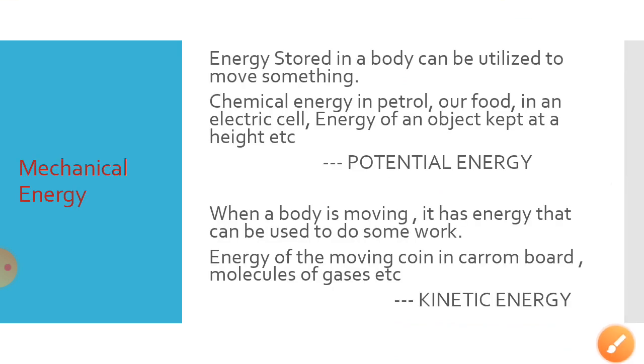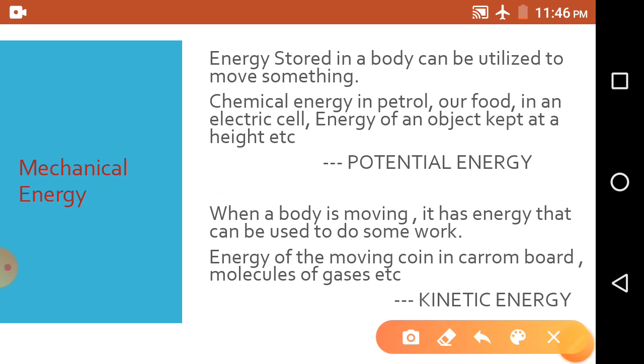Now on this page, see the mechanical energy. So what is mechanical energy? We have two types of mechanical energy, potential and kinetic energy. Now see the first line, the energy stored in a body can be utilized to move something. The example we have is the chemical energy in petrol. The chemical energy in petrol causes the motion of the bike, that means this chemical energy caused the movement of the bike. So it can move something, so it is potential energy.